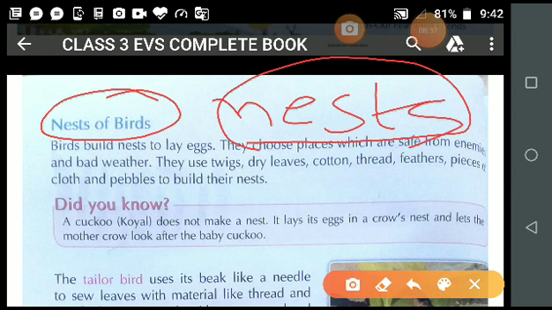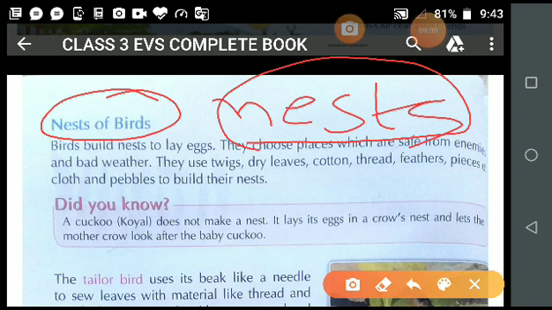Baby birds are born in a nest, and a nest acts as a shelter for birds. In the same manner in which we are safe inside our house from many things, your house saves you, whether it's from bad weather, from animals, or from thieves. In the same manner, a nest acts as a shelter for birds also, and in these nests their babies are also safe from other animals.